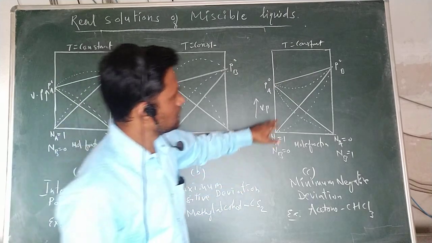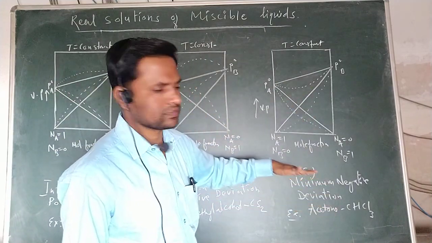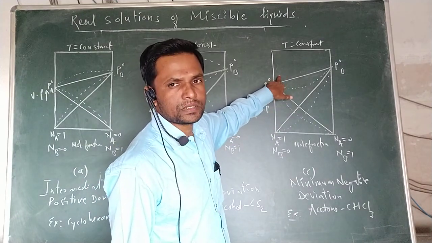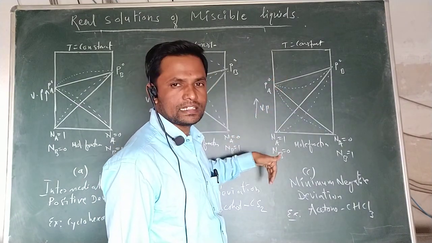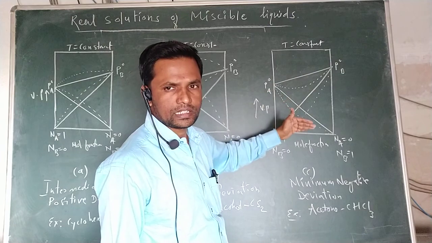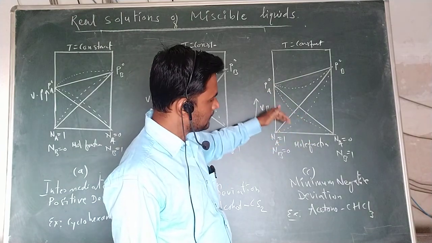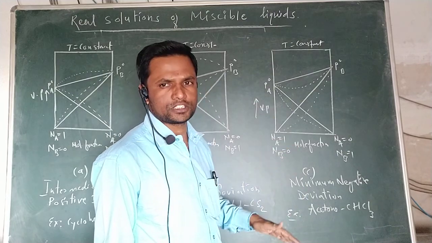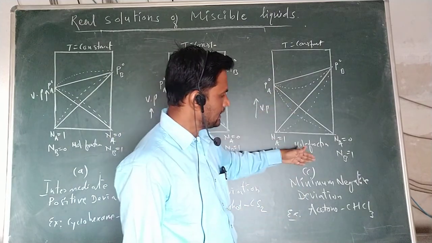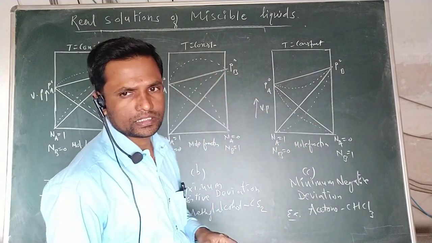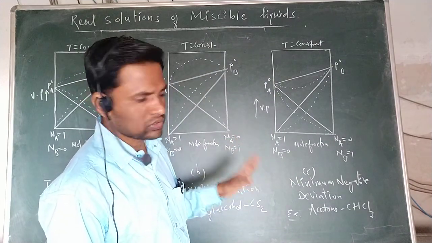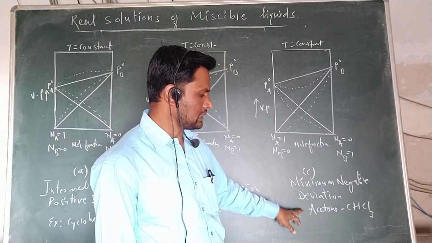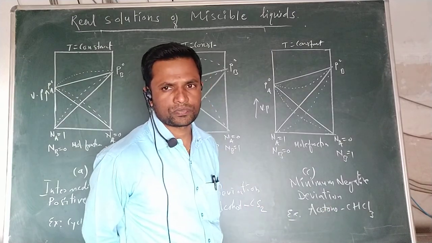And the third one shows the minimum deviation, where it shows the negative deviation. In this case, delta H mixing is less than 0, delta V is also less than 0. Because of that, the pressures are very minimum, and they become the negative deviation from Raoult's law. So here we can see the minimum negative deviation, example acetone and chloroform.